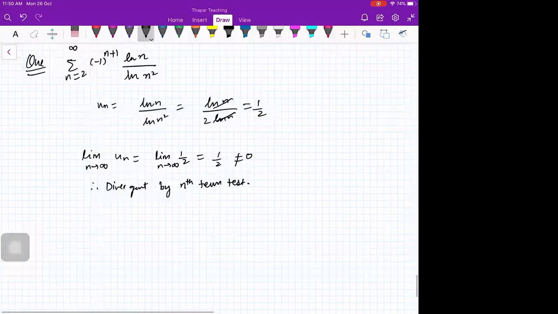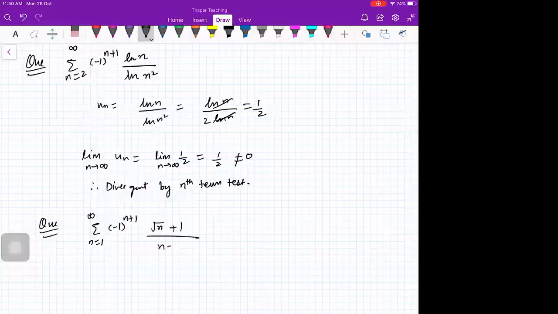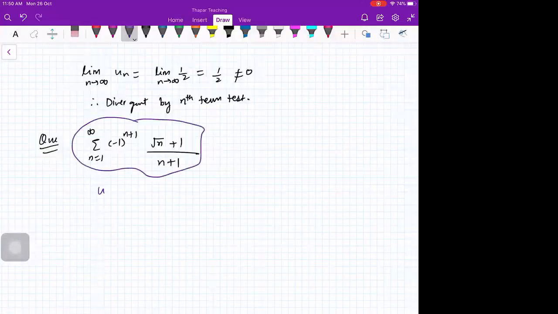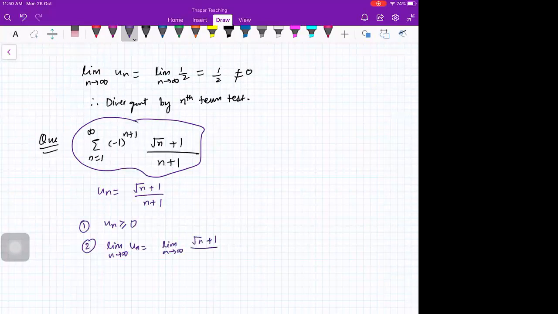Let me give you this one: sigma n from 1 to infinity minus 1 raised to power n plus 1, root n plus 1 upon n plus 1. Everybody please try to answer. Convergent, divergent? हम root n से divide कर देंगे. Yeah, you first see this is an alternating series. Fine. So your un is root n plus 1 upon n plus 1. Un is positive. I told you the next condition you will check is limit un, that is limit n going to infinity root n plus 1 upon n plus 1. What is that? 0.